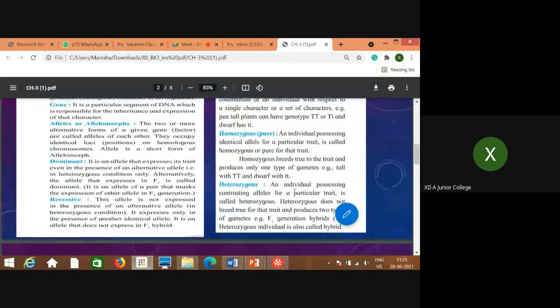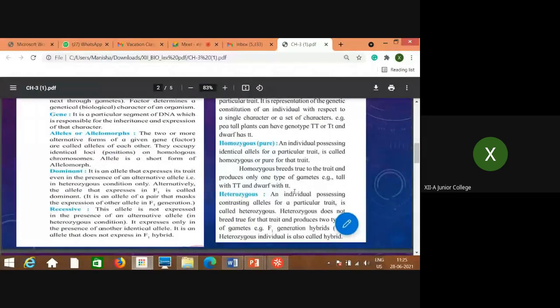A heterozygous individual possesses contrasting alleles for a particular trait. For example, with the same example of height, the genotype will be represented as capital T and small t. Genotypically, one gamete is capital and one is small, but phenotypically the expression is tall.